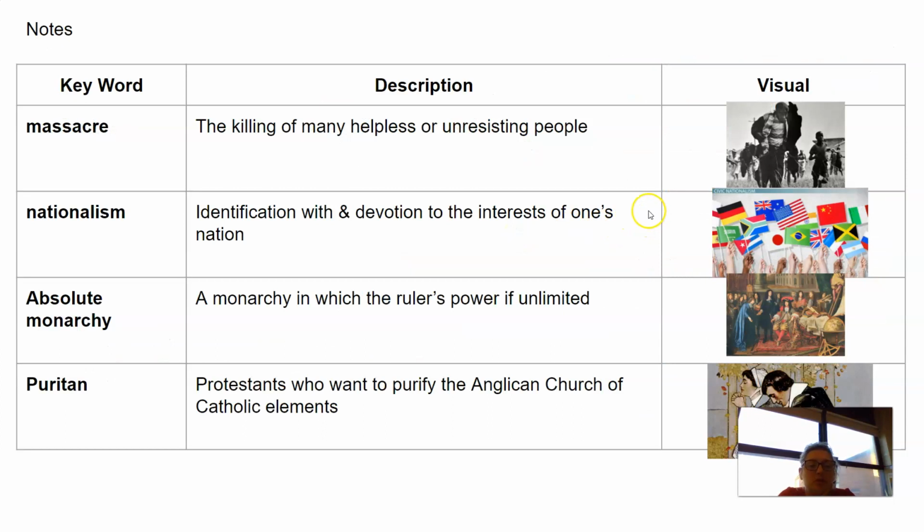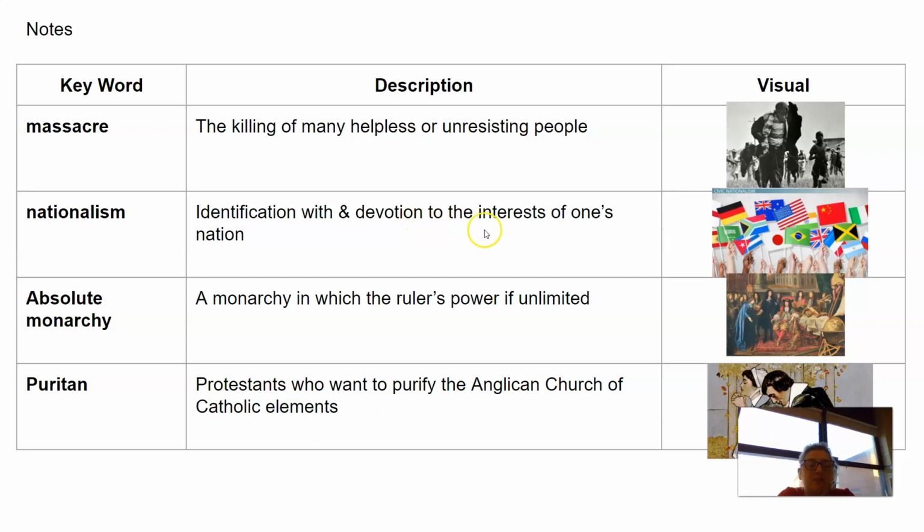We have 4 words today. Our first word today is massacre. This is the killing of many helpless or unresisting people. Our second word is nationalism, identification with and devotion to the interests of one's nation.